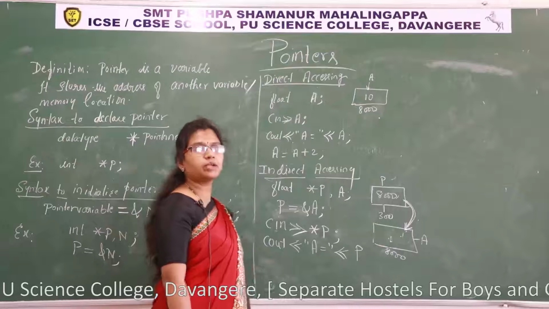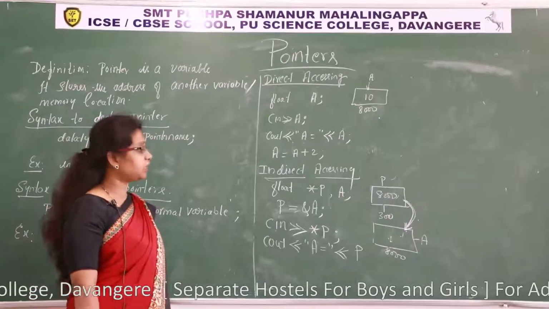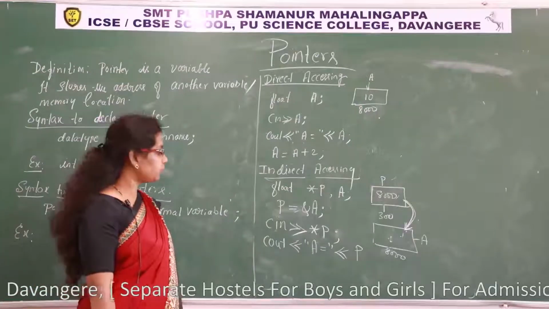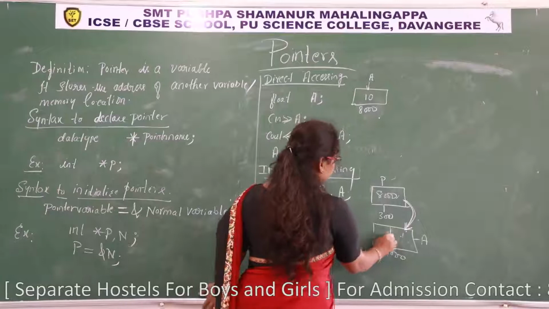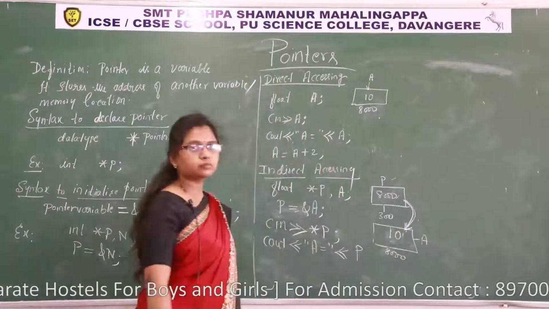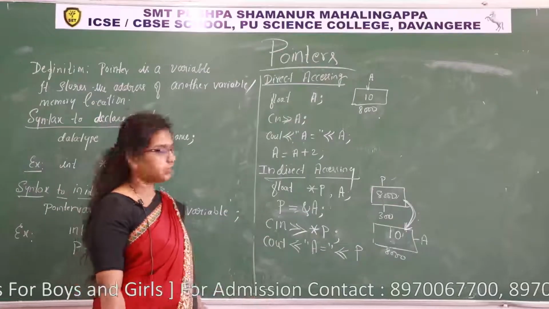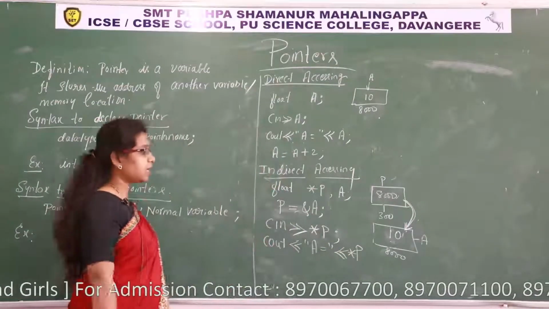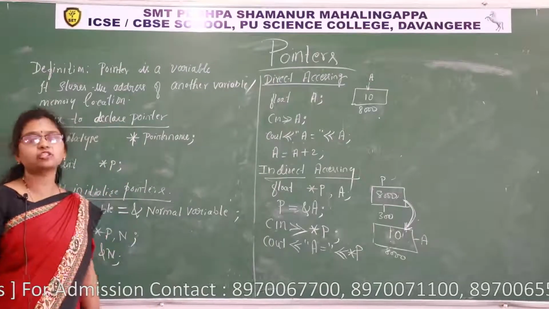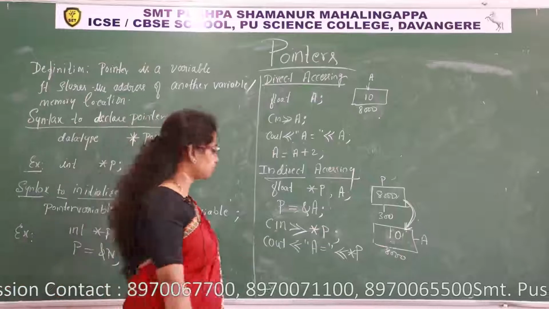What is there in the P? 8,000 is there. So A is equal to 8,000. I don't want to display the memory address. Now I want to display the content of A. If I take A is equal to 10, now it has to display the 10. How? Star P we must write. That's why star is also called the indirection operator. This we learned last year, operators.